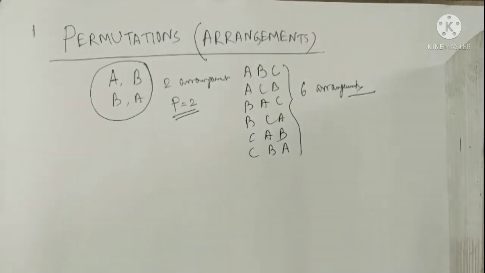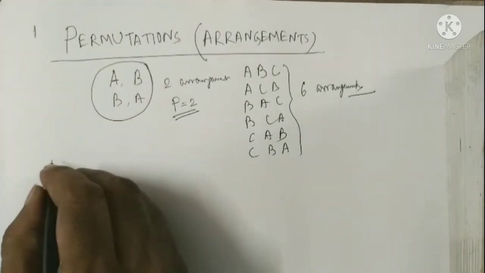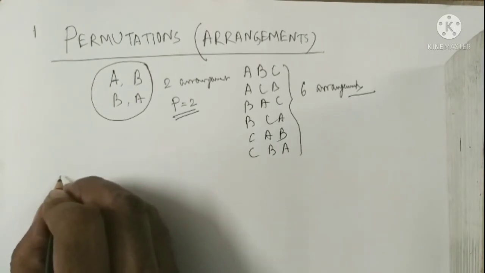But before discussing the formula, we again mention the definition in writing.